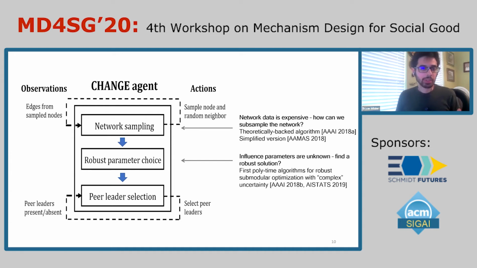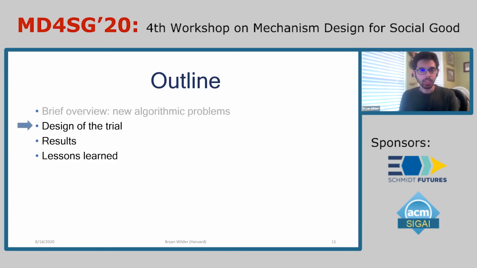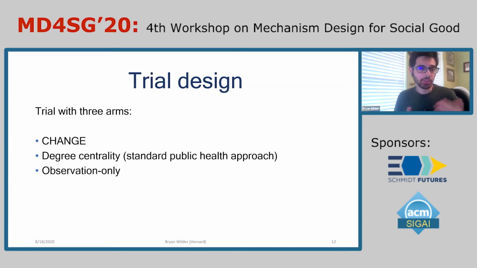But like I said, I'm not going to go into any significant amount of detail about the algorithms. Instead, I'm just going to move on to the empirical process of, given that we have this algorithmic system, how do we actually evaluate it and see whether it provides an improvement over the standard practice techniques in public health. So to assess these questions, we designed a trial that has 3 arms.